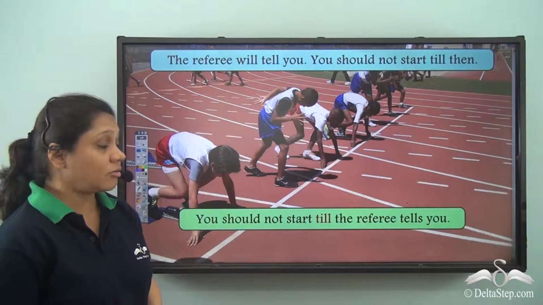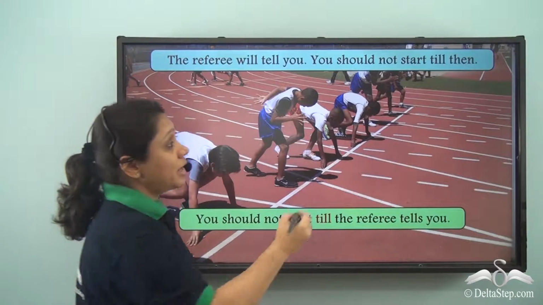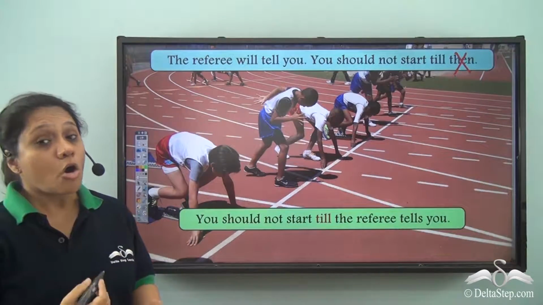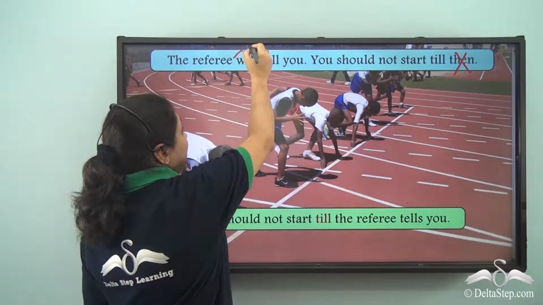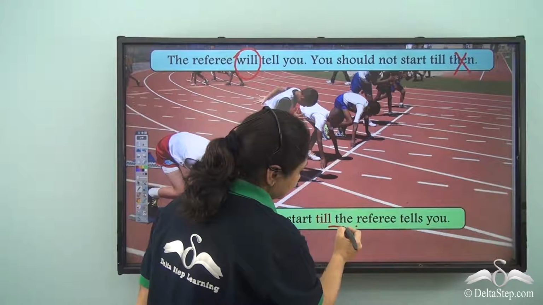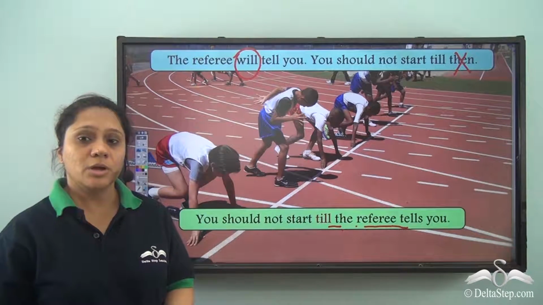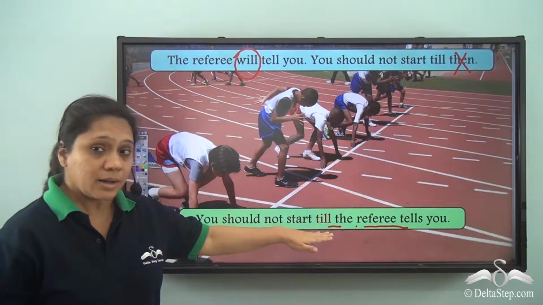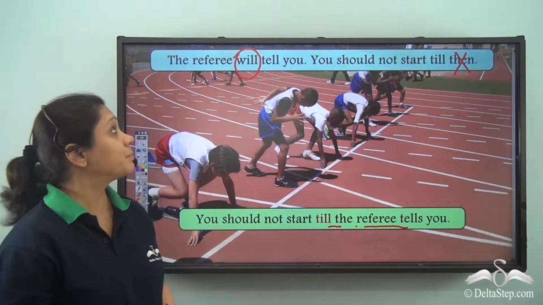What are we seeing here? When we join the two sentences with till, we omit then. Also, if you notice, you will see that will is omitted here. Why is this so? You have to remember that till is never followed by the future tense.